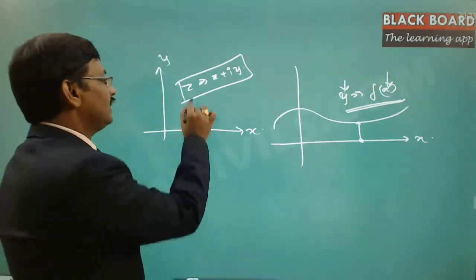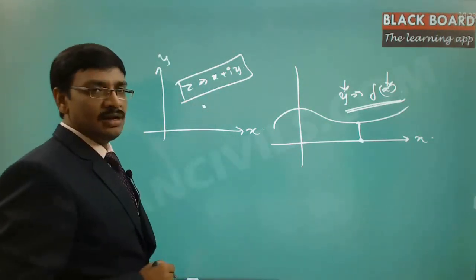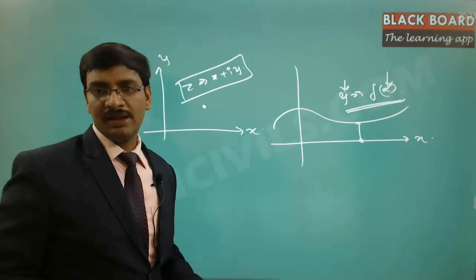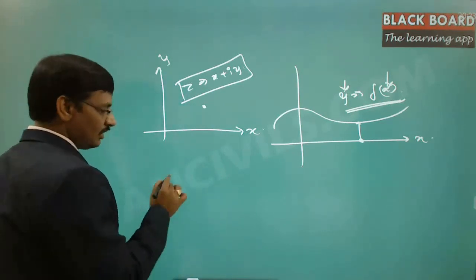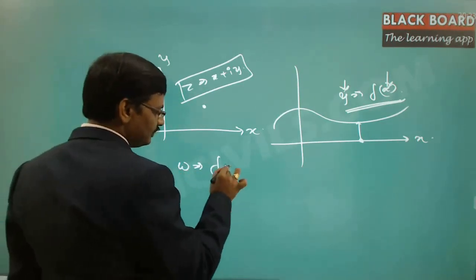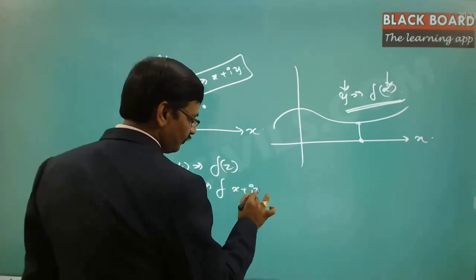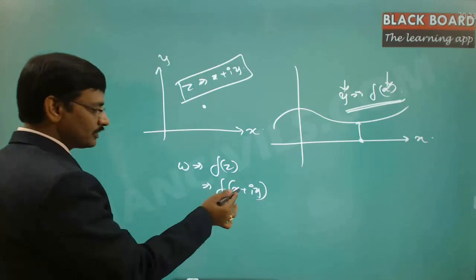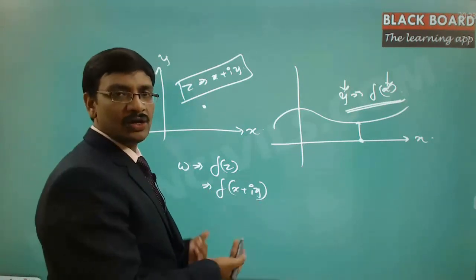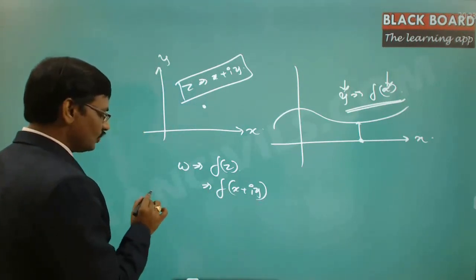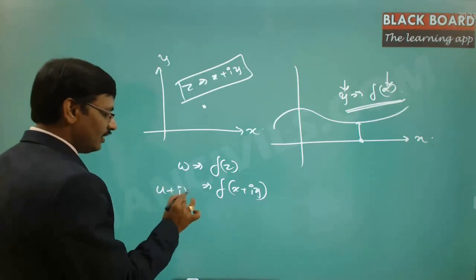Now here z is a single point on the plane, and correspondingly you have to calculate the functional value. Let us call this w is equal to f of z. But this z involves two different values, x plus iy. Obviously the resultant is also a point on the complex plane, hence this is going to be u plus iv.